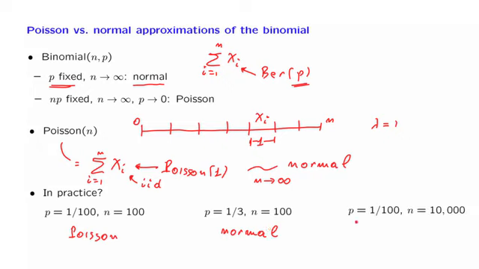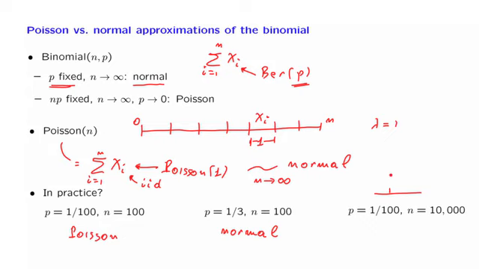And finally, in this case, we would obtain a Poisson approximation with parameter 100, because n times p is 100, but a Poisson random variable with parameter 100 is also well approximated by a normal. Or to think about it differently, we start with a Bernoulli distribution that's very skewed.